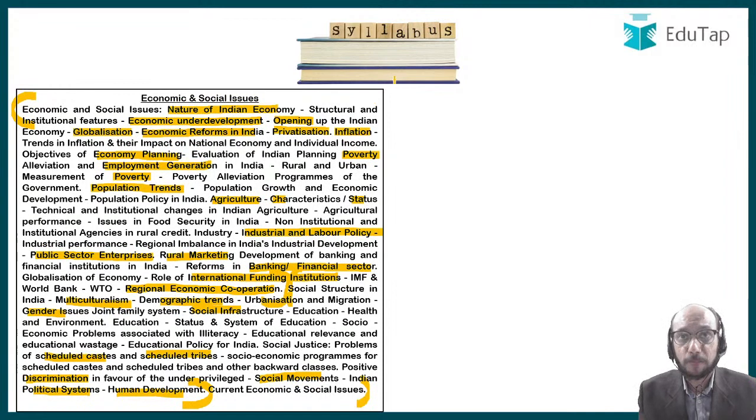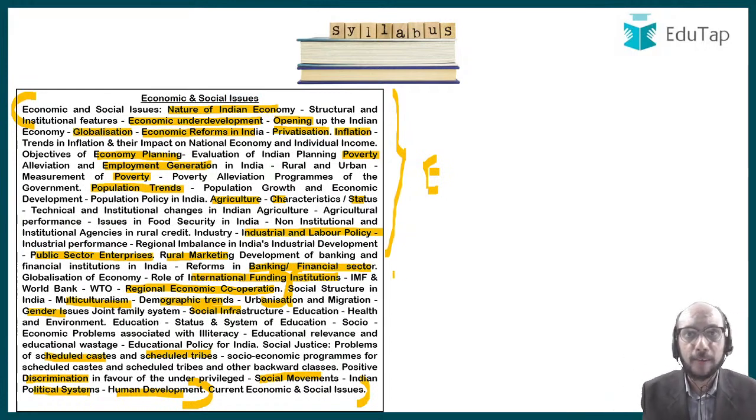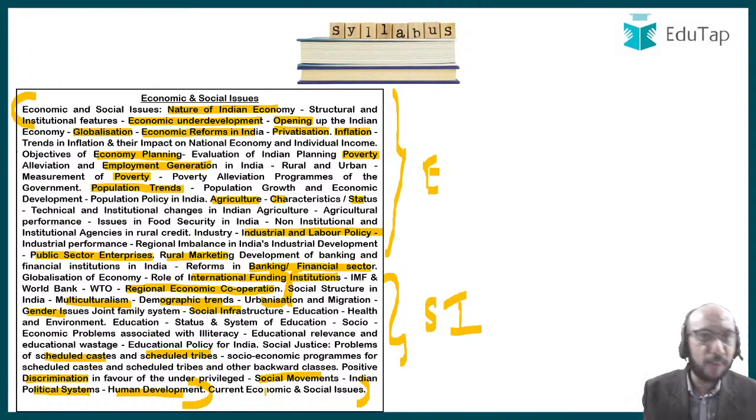So from here to here, you can see that there are economy based chapters. I'm not very good at writing on the screen, so I'm very sorry about that. And then from here to here, there are social issues chapters. And then there is another very important thing which has been mentioned in the syllabus, which is this: current economic and social issues.